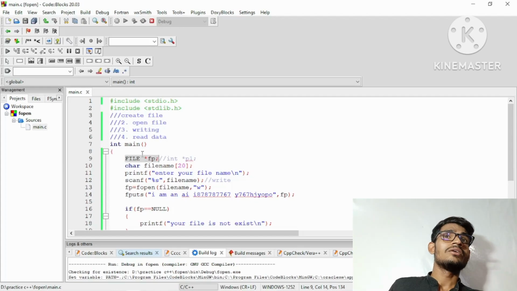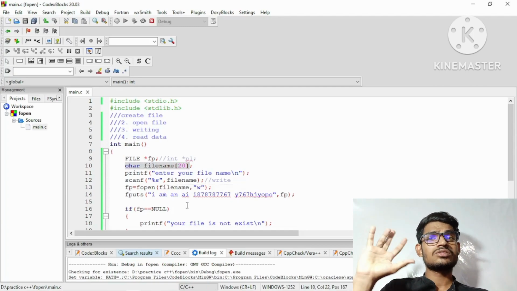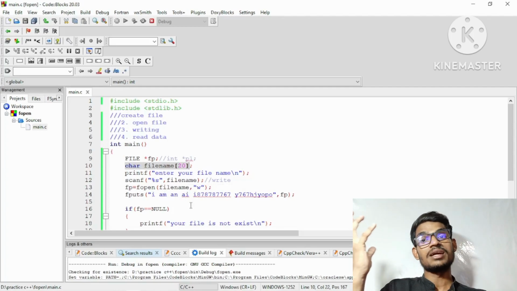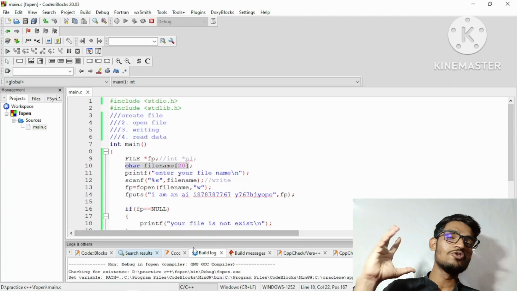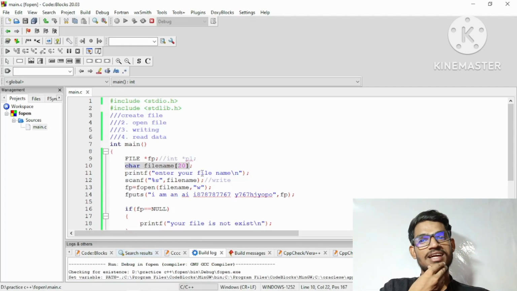And then we must have the pointer symbol, because this is the symbol for creating a file pointer, or any type of pointer. Then we create one character array for reading the file name. Because you are creating the file at runtime, you must give a file name. I hope you have clarity on that.